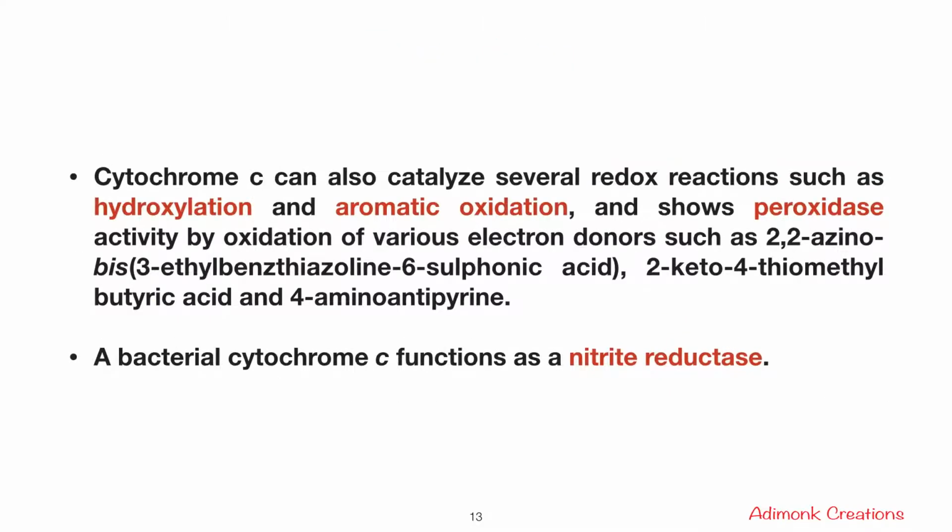Cytochrome C can also catalyze several redox reactions such as hydroxylation and aromatic oxidation, and shows peroxidase activity by oxidation of various electron donors such as 2,2-azinobis and 2-keto-4-thiomethyl butyric acid and 4-amino-antipyrine. So a bacterial cytochrome C functions as a nitrite reductase.